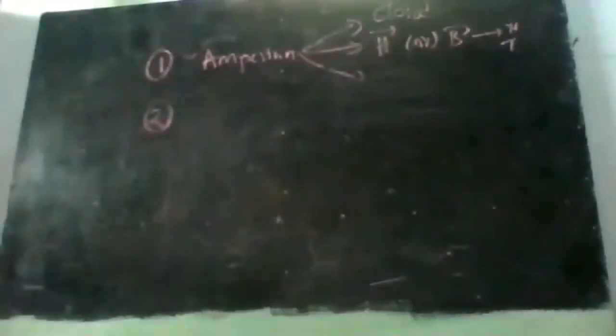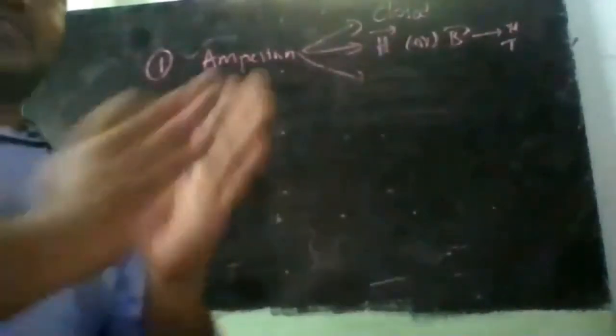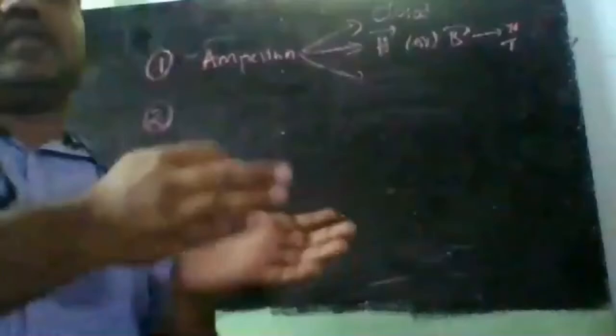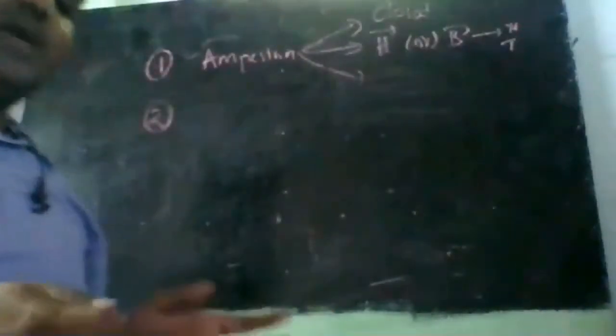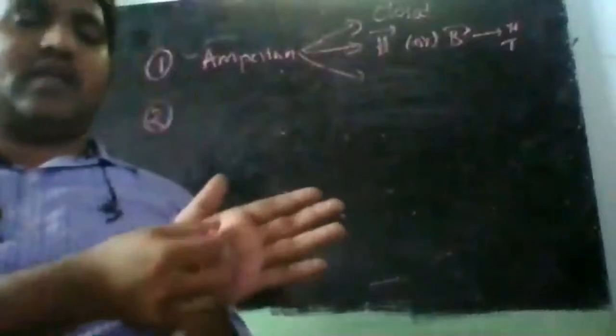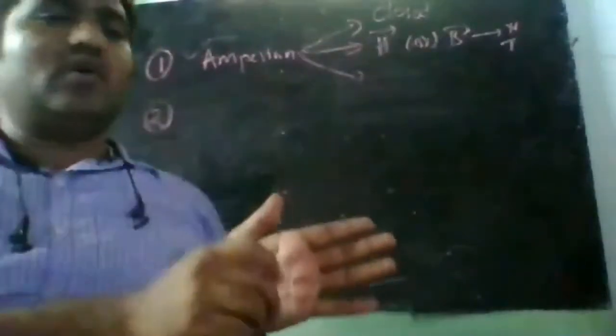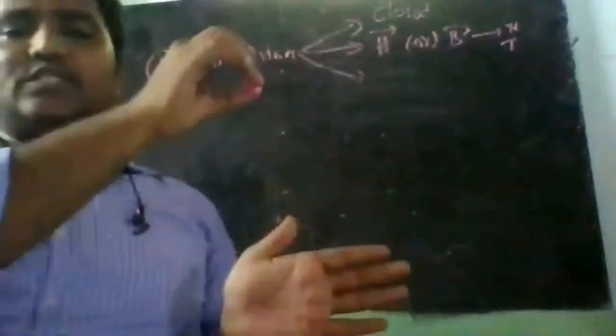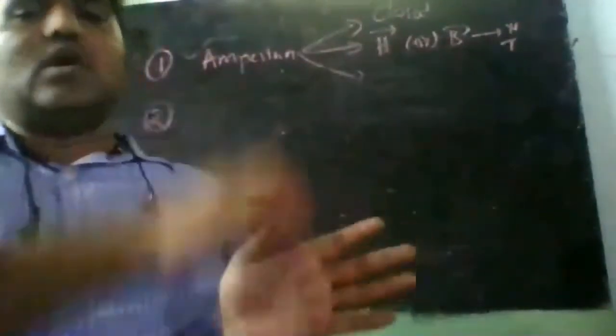The second thing is that in this path, the H or the B should always be in the normal or tangential direction. The Amperian path should be taken in such a way that the magnetic field coming out of the conductor flows through this path normal or tangential, that is 0 degrees or 90 degrees.